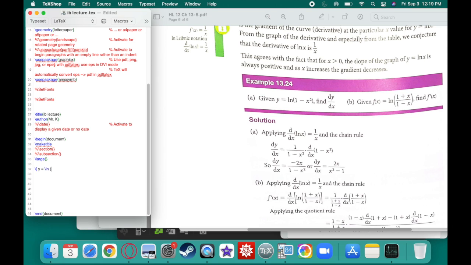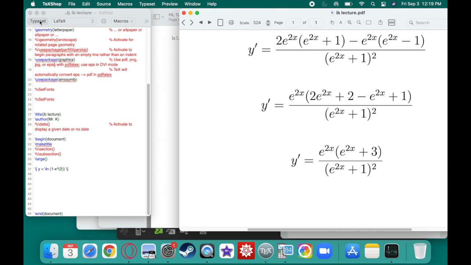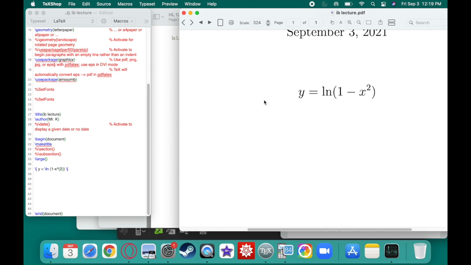So what do we got? Natural log of 1 minus x squared. Got to find the derivative. All right, well, again, we got to use the chain rule.